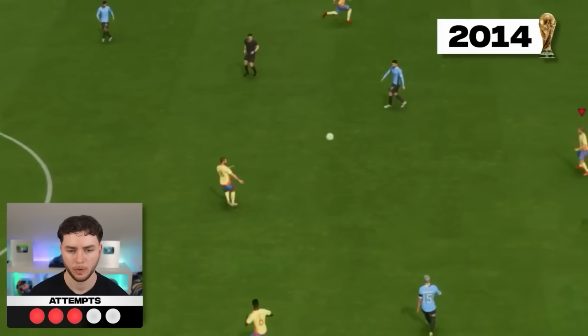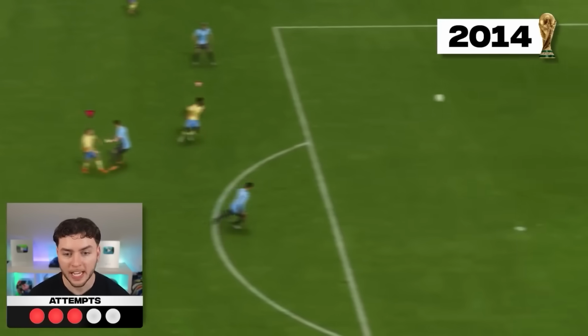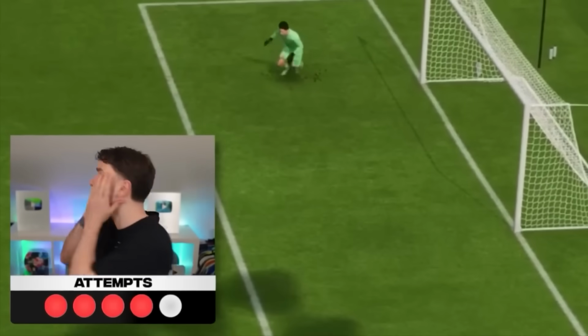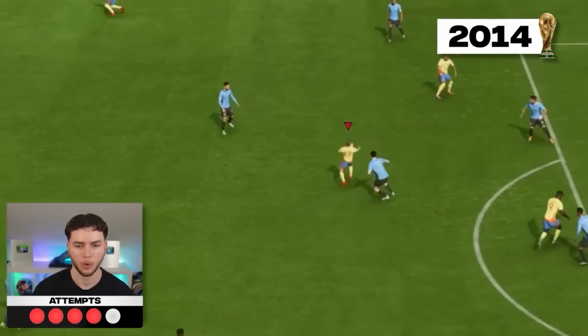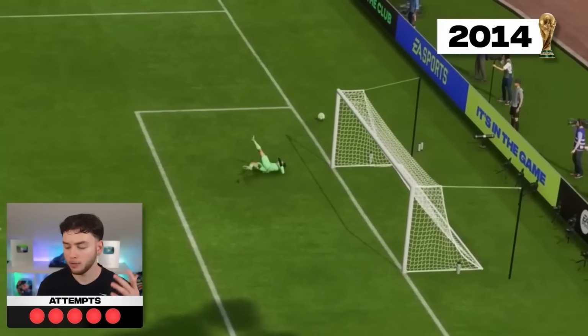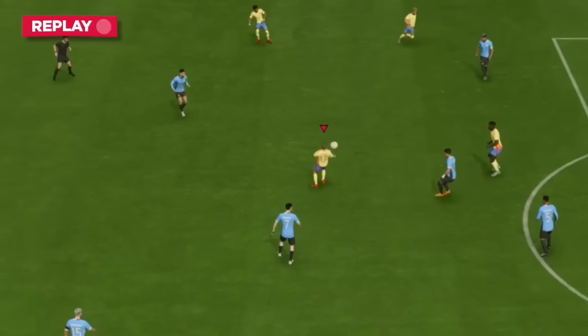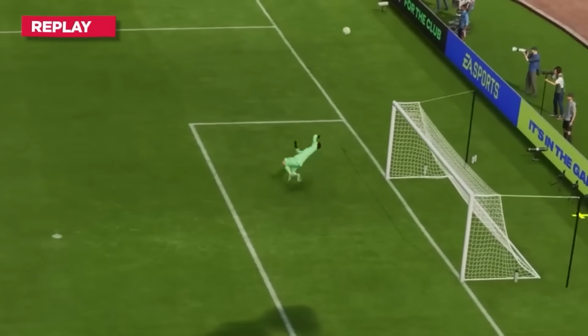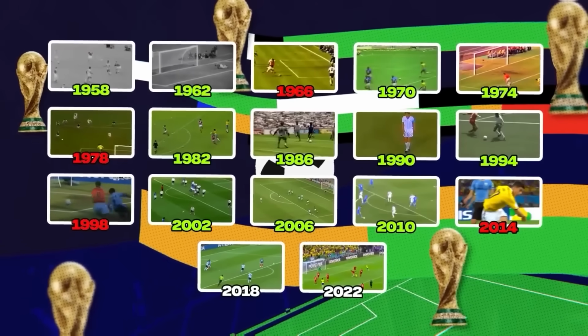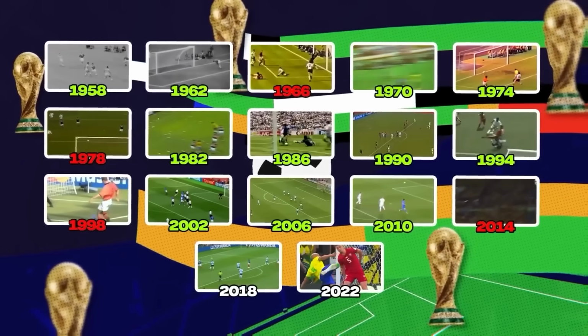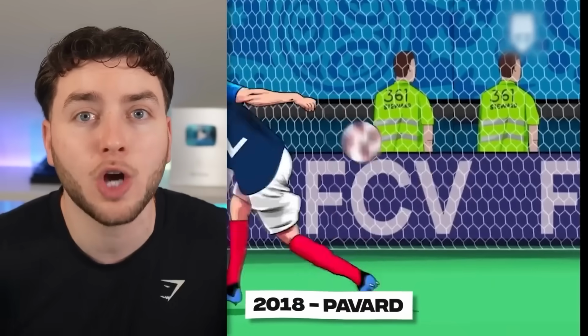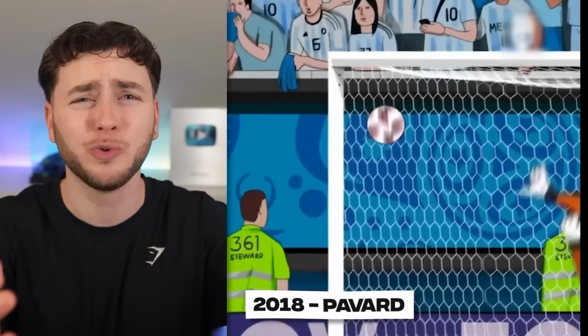With 2 attempts left, the pressure was now on. Volley! Oh my god, that was so close. It was now or never. We failed. We gave it our best shot, but I guess the goal was simply too good to recreate. And with that fail, we're moving on to 2018, where Pavard scored one of the nicest technique goals I've ever seen. You guys all know this goal.